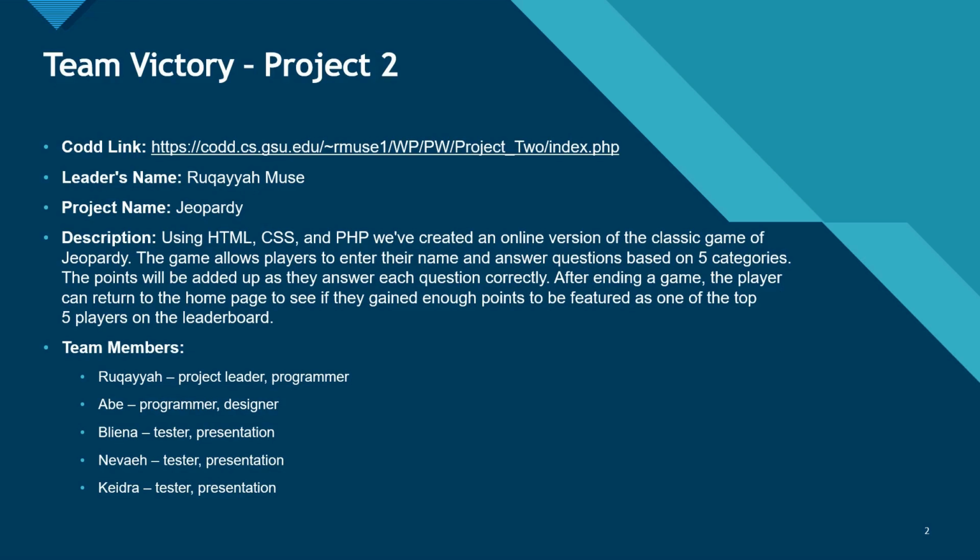Our team members include Ruqayyah, who was the project leader as well as the programmer, Abiel, who was the programmer as well as the designer, Bliena, who was the tester and presenter, Nevaeh, who was the tester and presenter, and Keidra, who was also the tester and presenter.